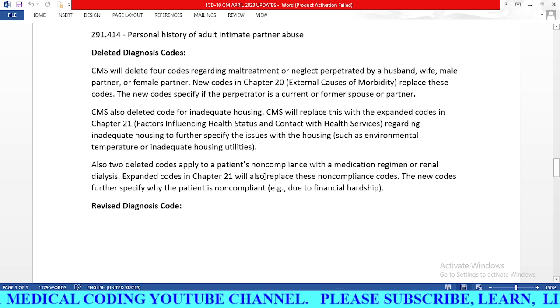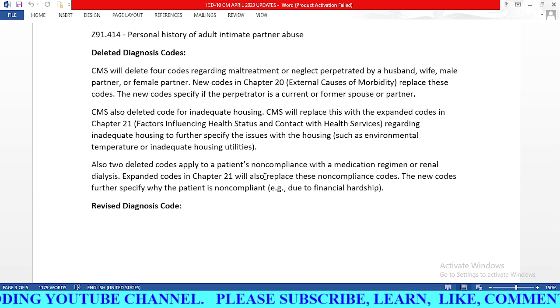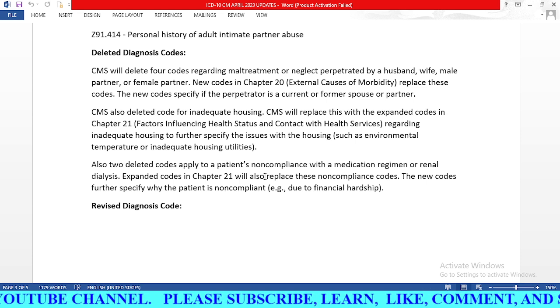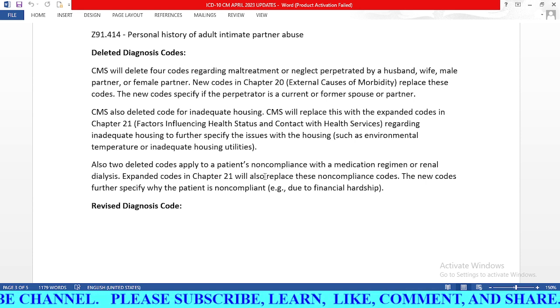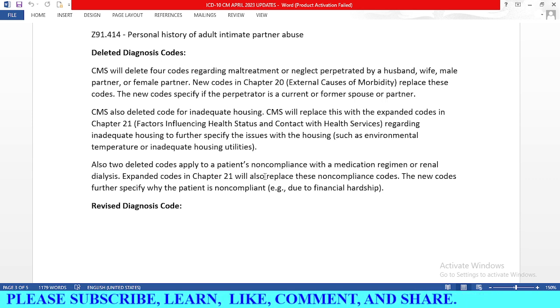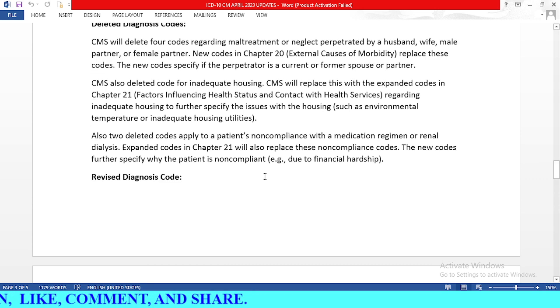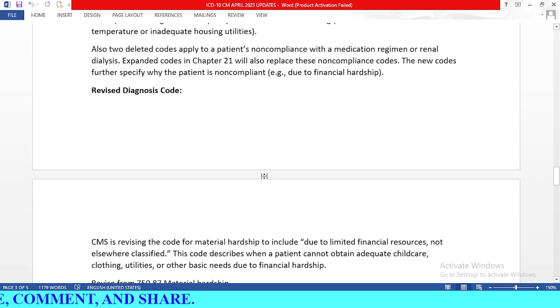Also CMS deleted codes to apply for patient's non-compliance with medication regimen or renal dialysis, but they have expanded them in chapter 21 as we have learned previously, like medication regimen and dialysis regimen due to financial hardship. So now we will revise the diagnosis codes.